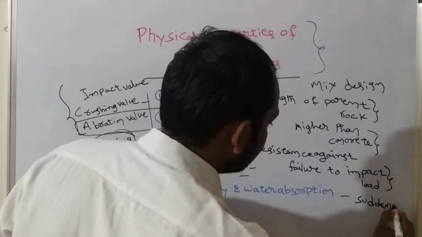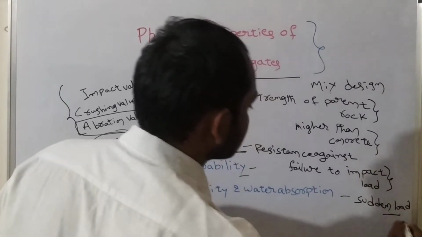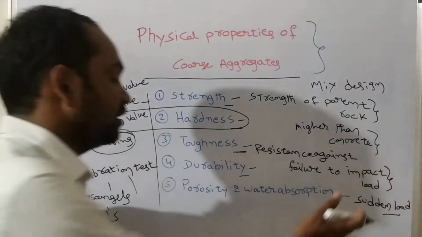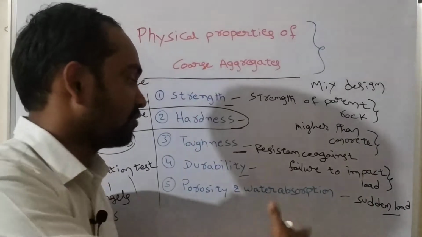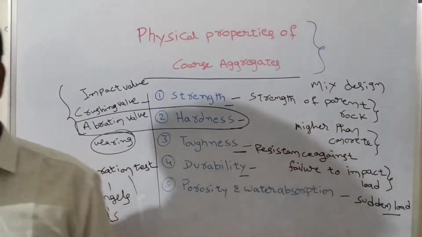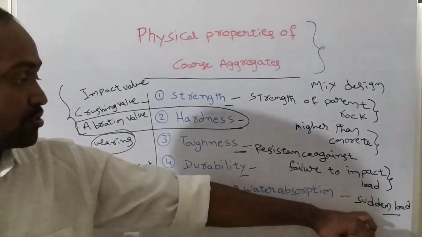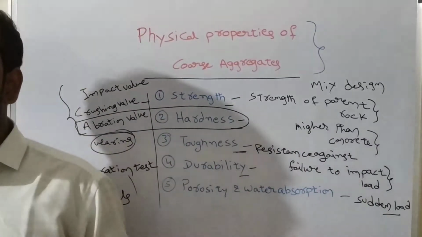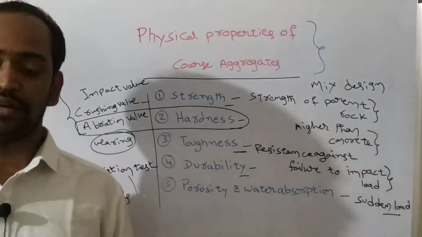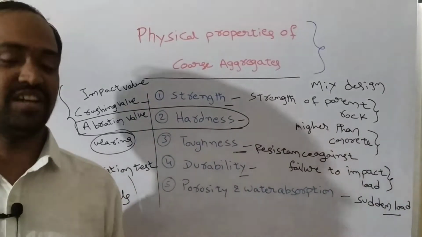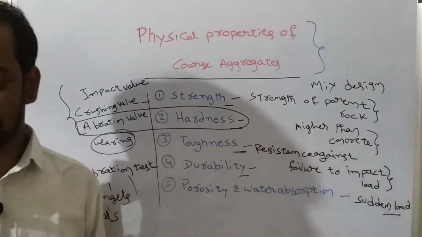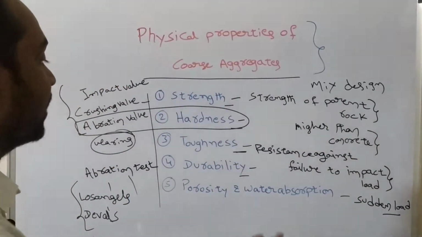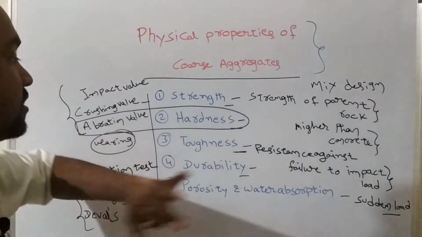It means suddenly a load or a force may act on the aggregate, or fall upon the structure or the concrete. Due to that sudden, unexpected load, the aggregate may fail. It may get broken up, crushed, or turned into powder. So the resistance against such sudden or impact loads is called toughness.